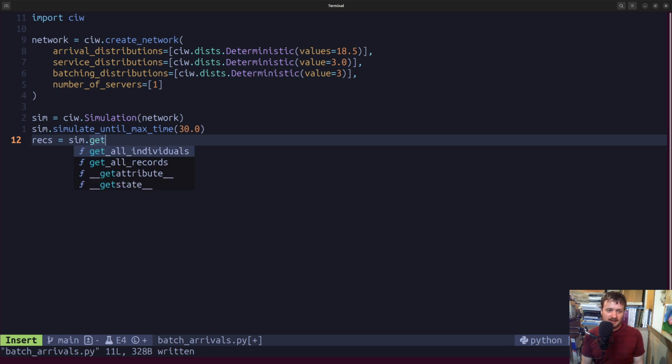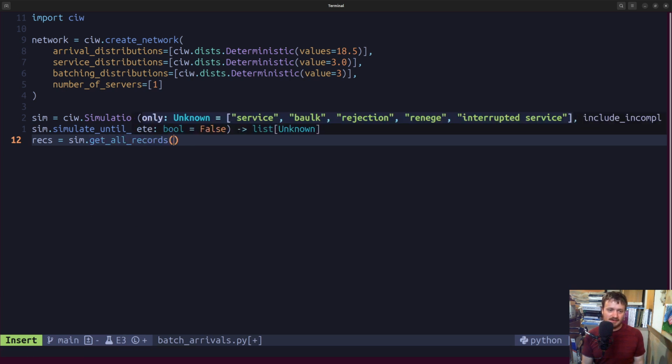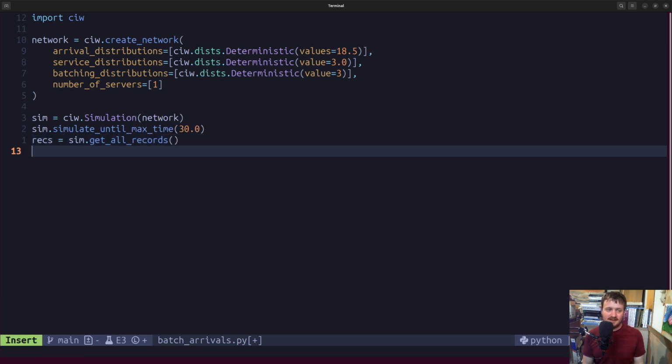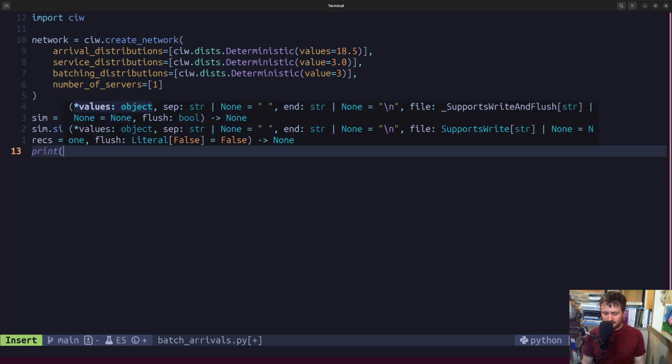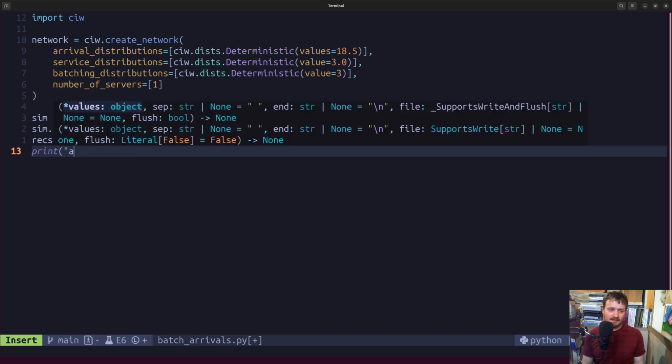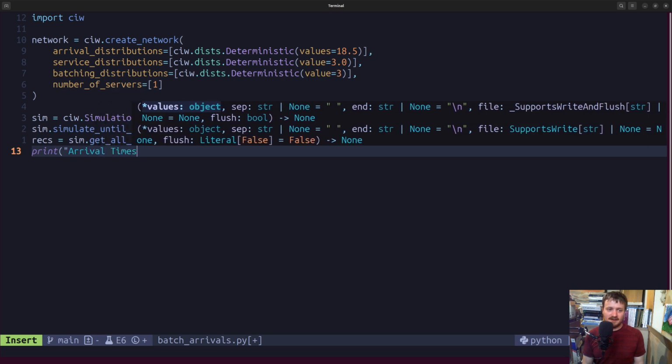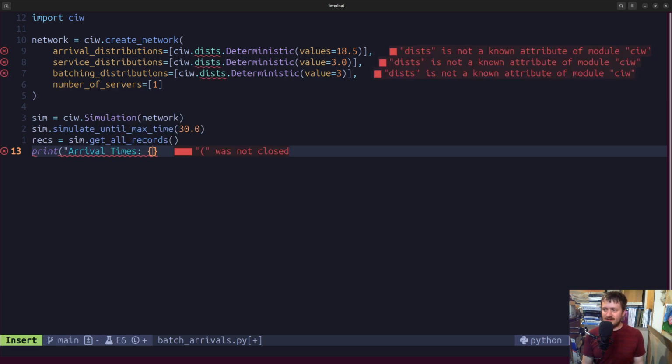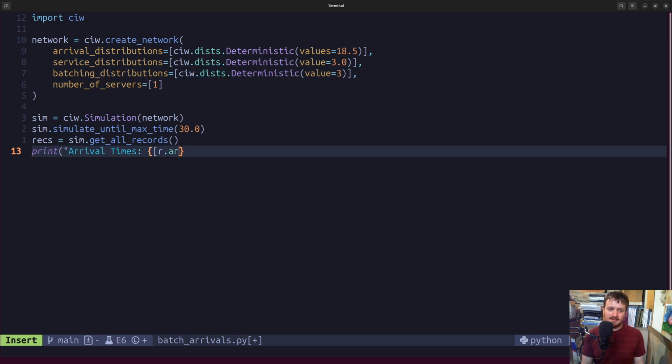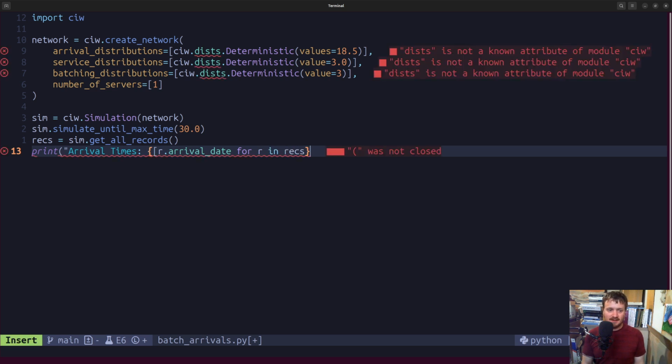So get all records. We'll grab all that data. And then maybe for the sake of showing some stuff, we'll go arrival times. And we'll do a formatted print here of r.arrival date for r, where r here is the elements of records. And we'll close that list comprehension.